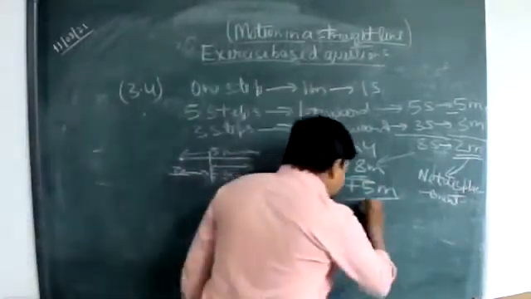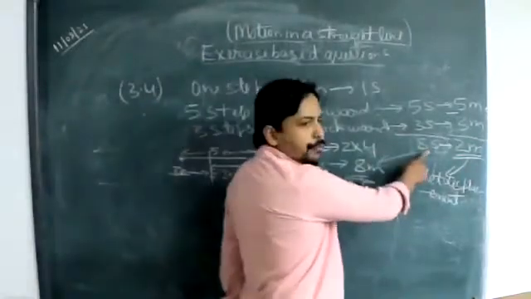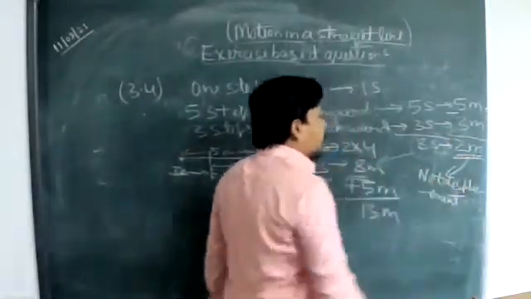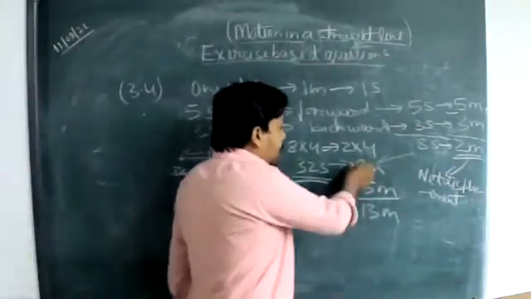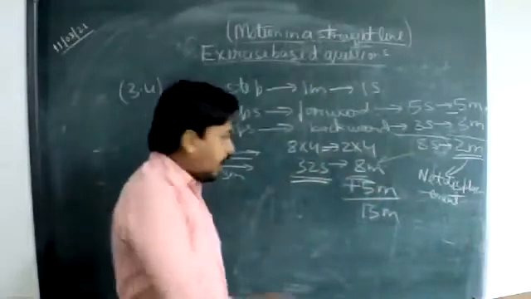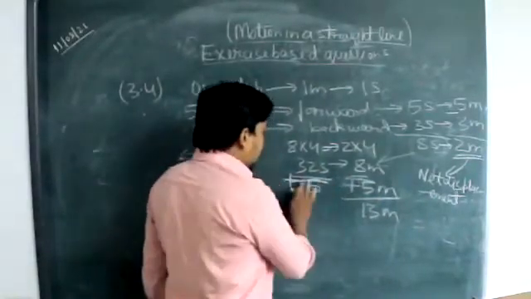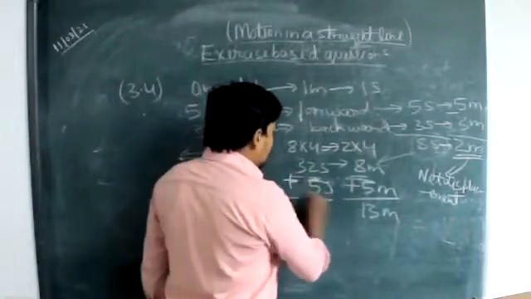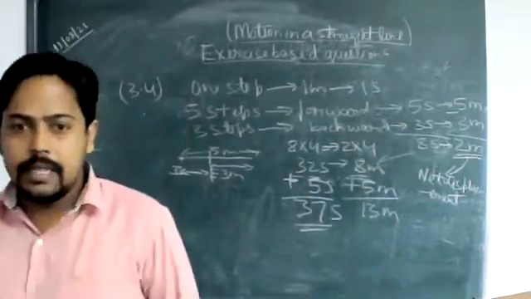Then it will be 30. As we have multiplied here with 4 and this also we have multiplied with 4 towards the condition, if we are adding 5 with this 8, we are required to add 5 seconds here also with this 30. So the next time will be 37 seconds.